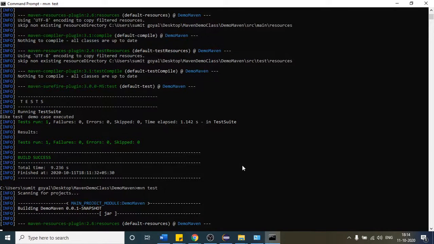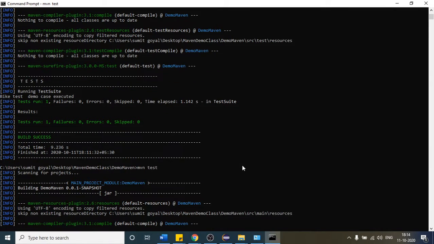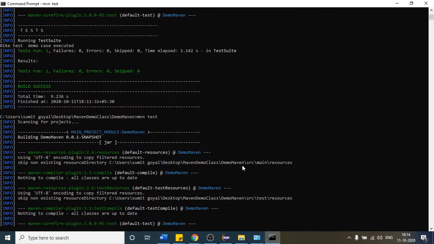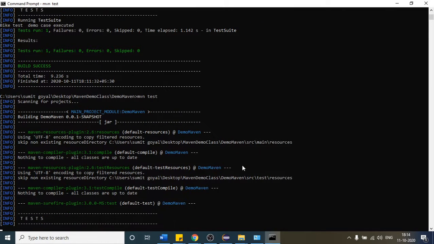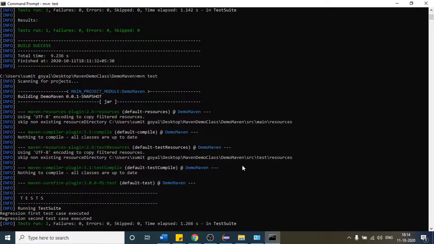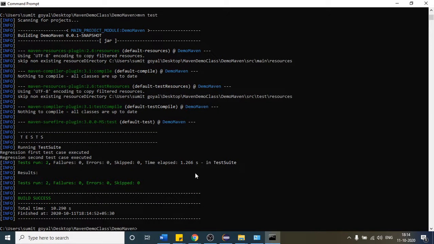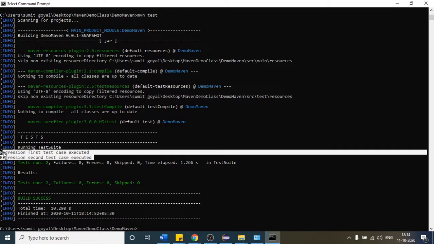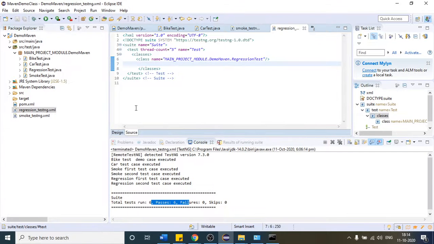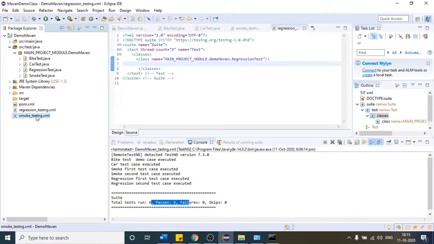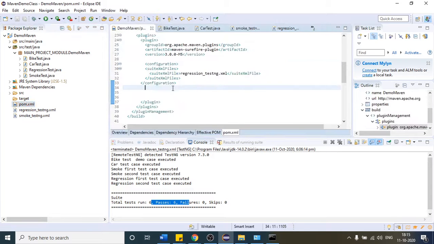So you have just achieved the target whatever the client has provided. The client asked to trigger only the regression test cases, so you just provided the testng XML file. But suppose the client again comes to you and says that I want to run only the smoke test cases testng XML file. Will you again come here and change the file name every time?